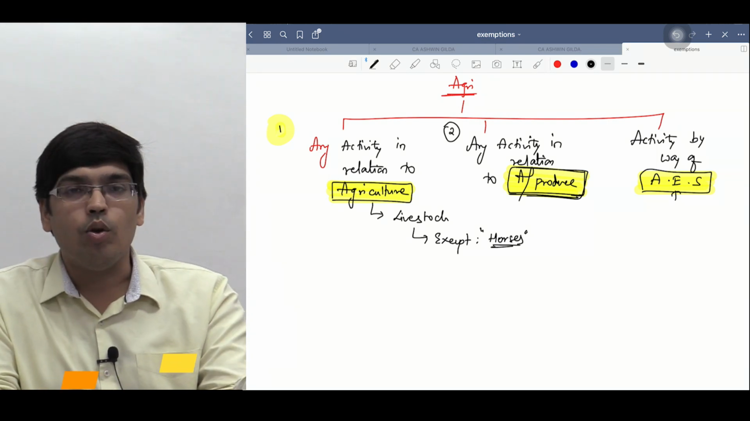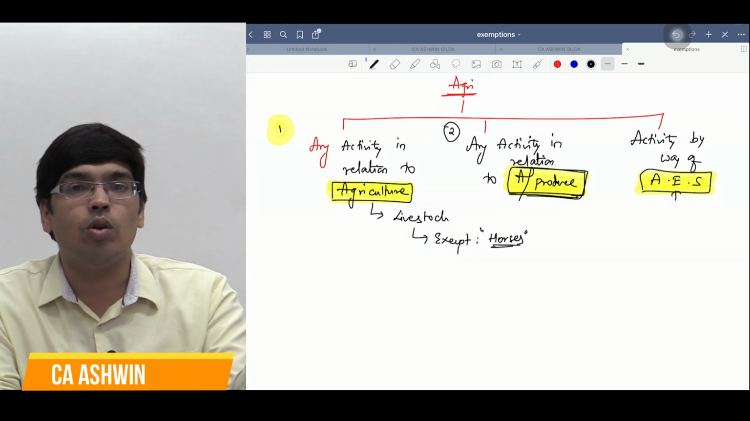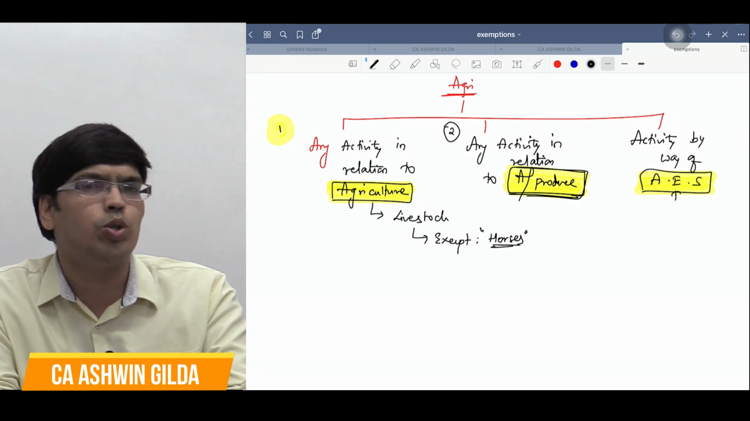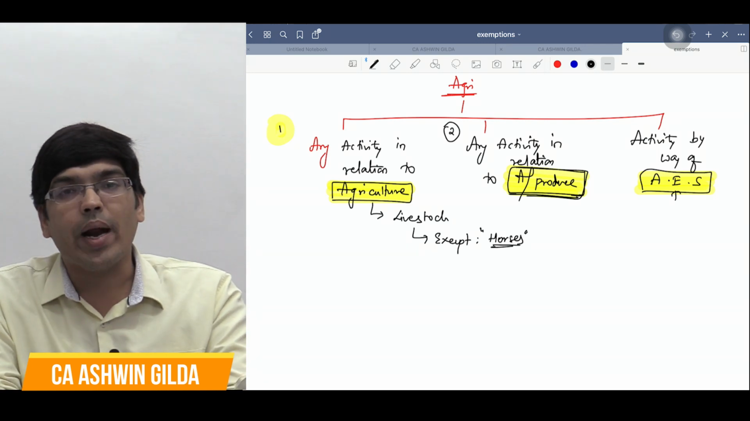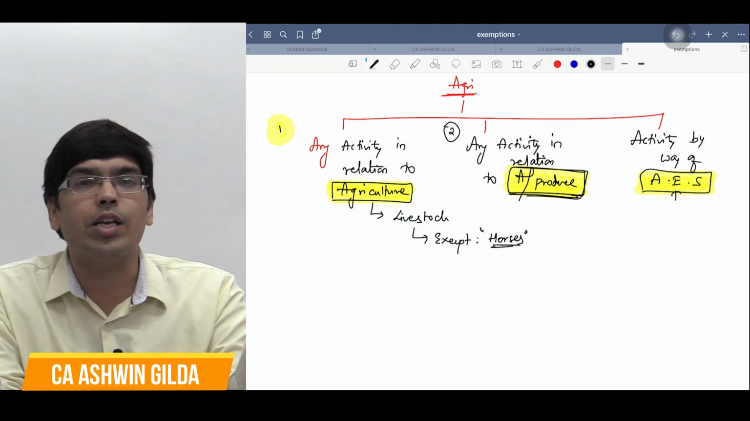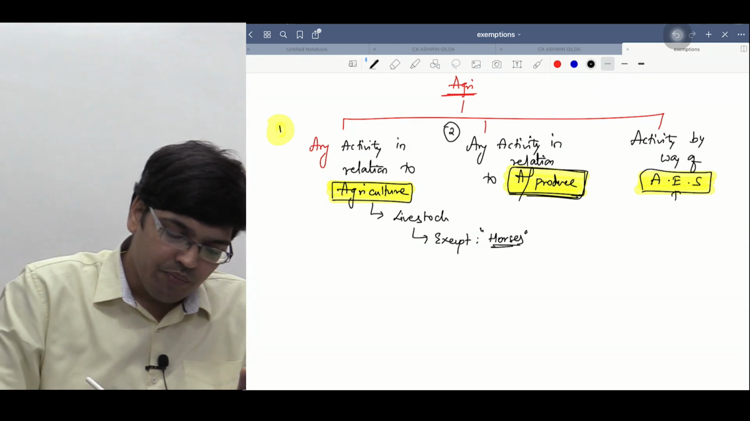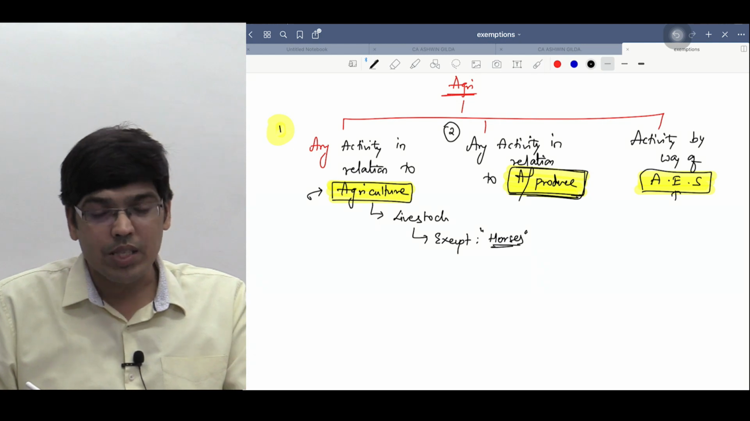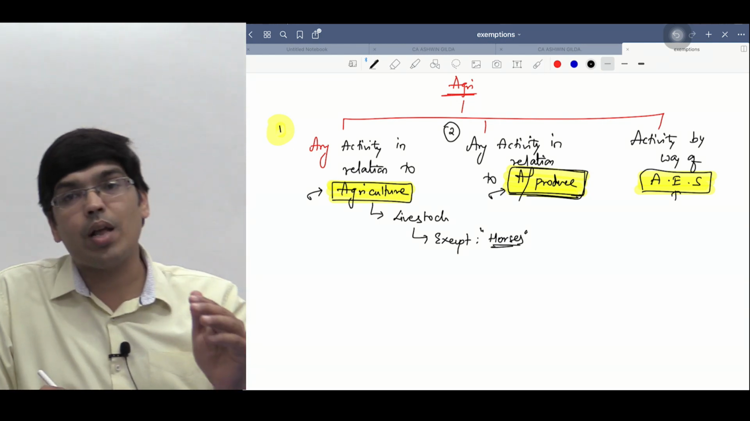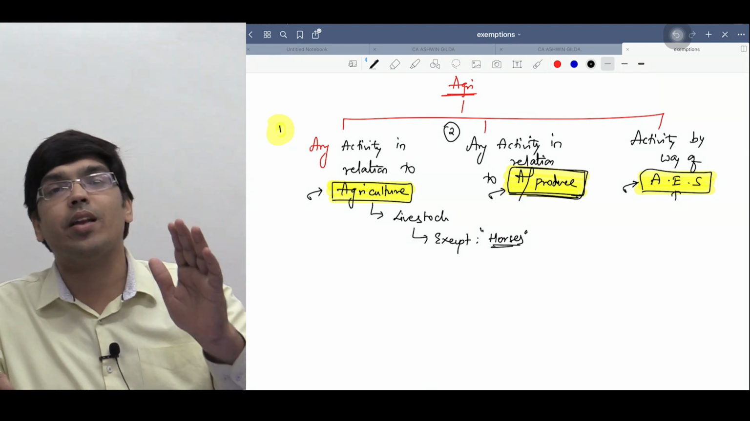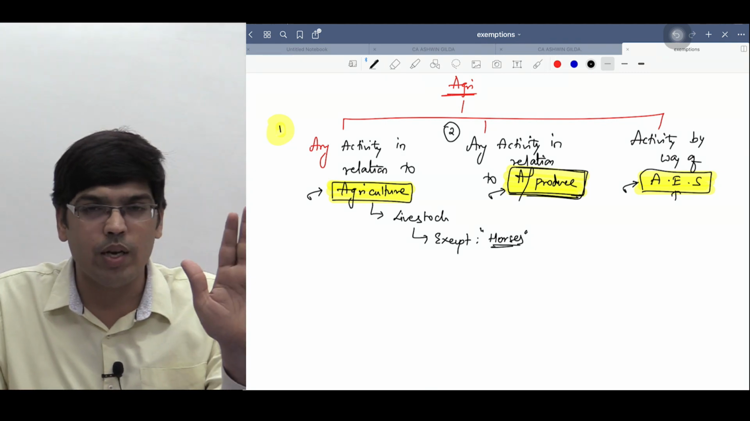Imagine you are a trainer, you provide training or information on agriculture or agriculture produce, season wise, date wise, you share a lot of data with farmers. Your activity is taken as agriculture extension services. So principally if you observe, three things are there. Activity in relation to agriculture is exempt, activity in relation to agriculture produce is also exempt, activity by way of agriculture extension is taken as exempt. Am I clear up to here?